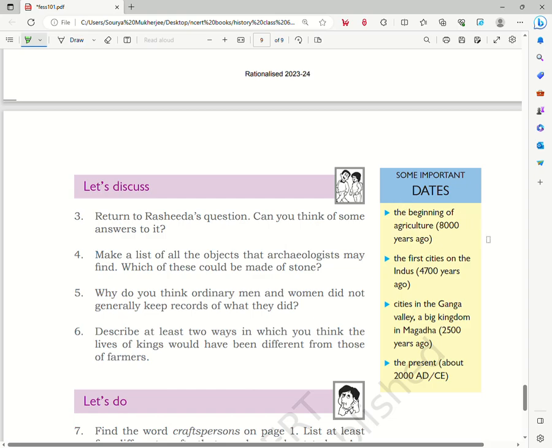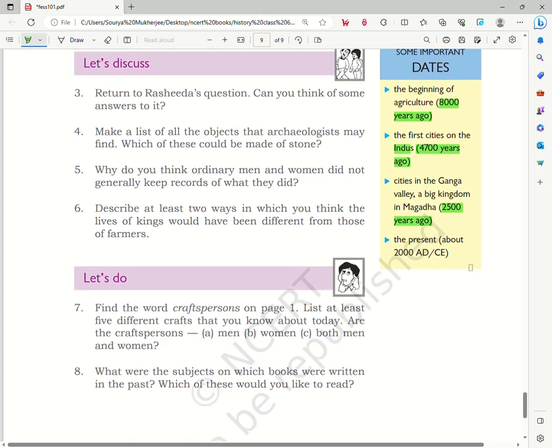We see the beginning of agriculture, that is 8,000 years ago. The first cities on the Indus, that is 4,700 years ago. Cities in the Ganga Valley, a big kingdom in Magadha. All these took place around 2,500 years ago. And the present, that is about 2000 AD or CE. According to this book, the present time is near about 2000 AD or CE, plus minus a few years. No, for now it is plus a few years.